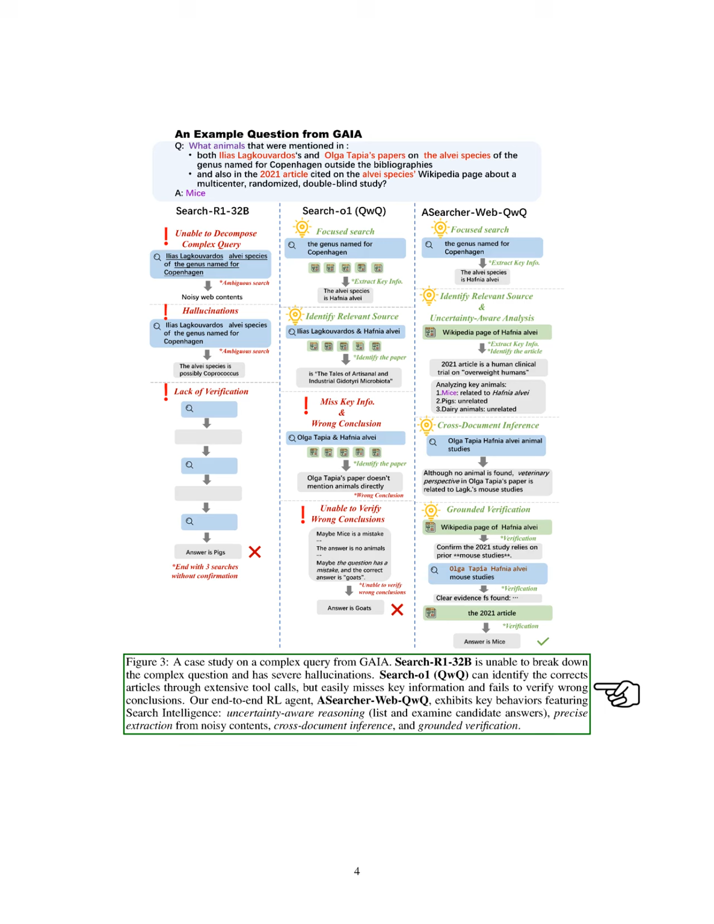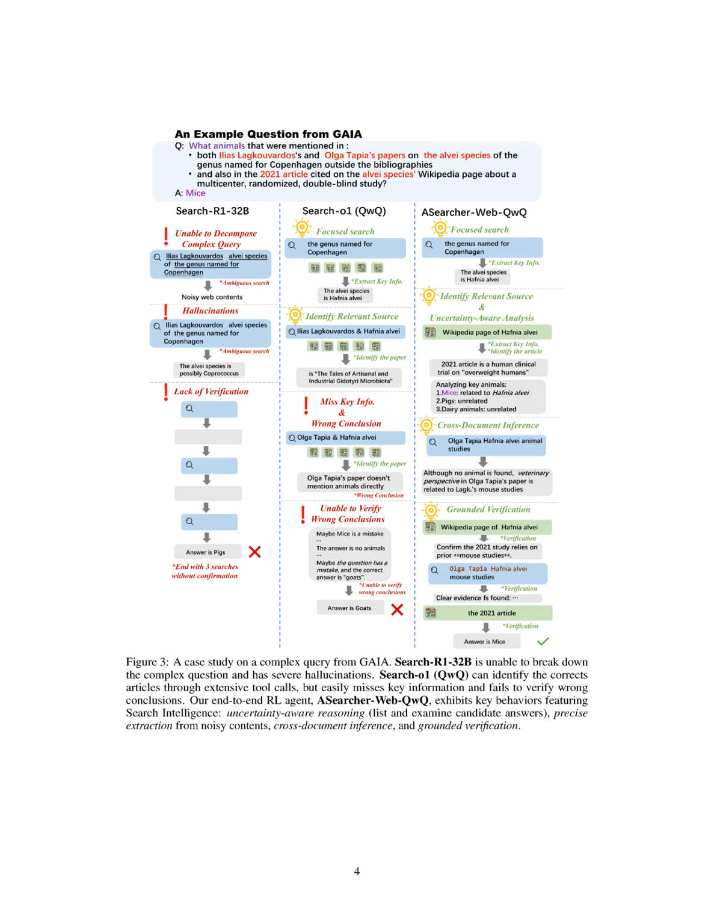This agent effectively decomposes complex queries into precise ones and focuses on one website at a time, summarizing all relevant information. When direct results are unclear, ASearcher can infer the correct answer by connecting information from different papers. After identifying the answer, the agent verifies its conclusions before finalizing its response. In summary, ASearcher demonstrates expert-level search behaviors, including uncertainty-aware reasoning, precise information extraction, cross-document inference, and grounded verification.